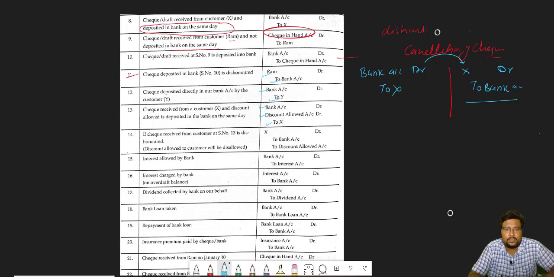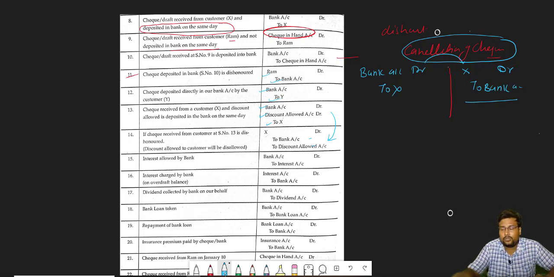If the check received from the customer is dishonored, I told you dishonored means cancelling the check. And how can we cancel? By just passing the opposite entry. So bank credit, discount allowed credit, and X, which was credit, will be debit.